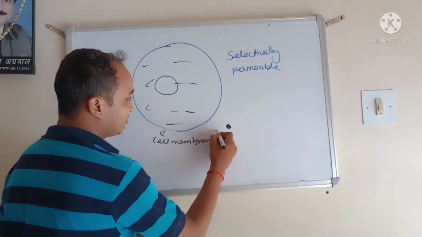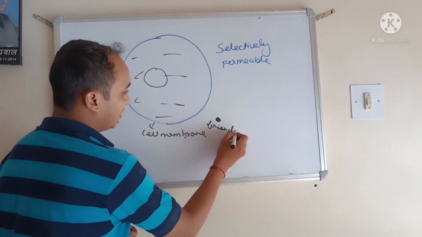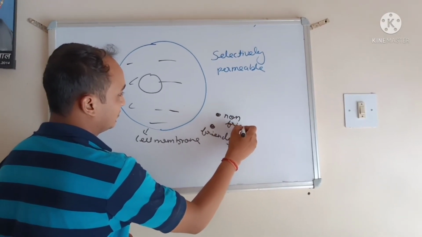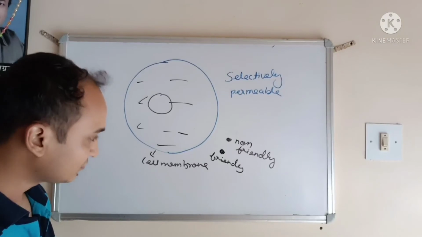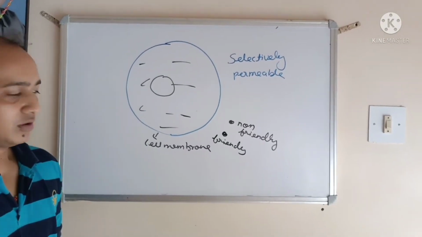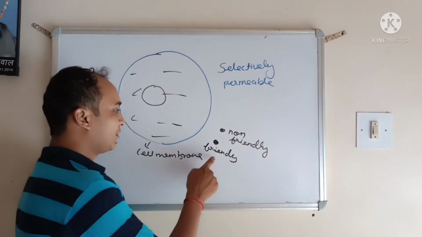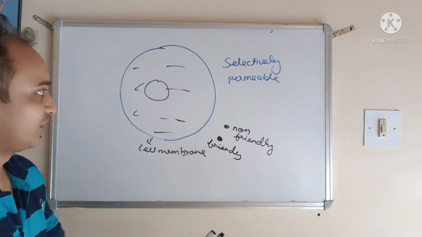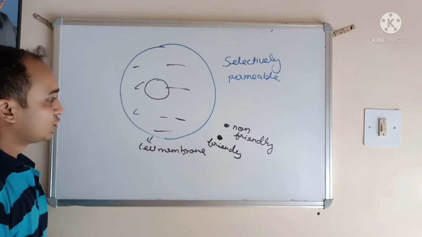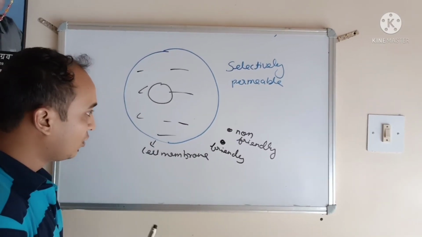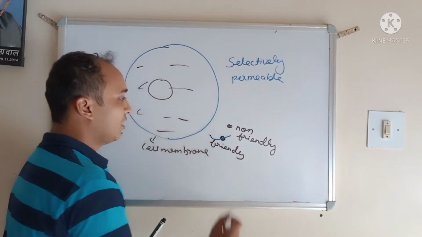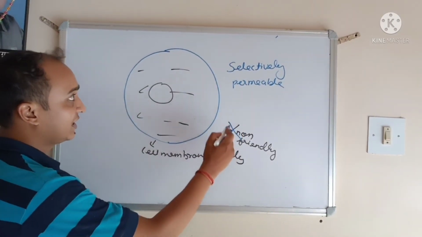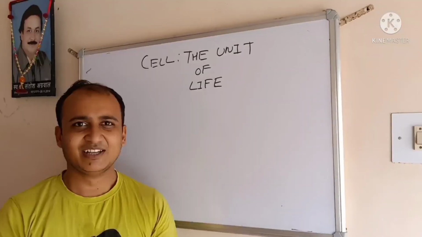Selectively permeable means, if there are two types of food or pathogen, one friendly and one non-friendly, and they have to enter, the cell membrane will allow only friendly food or pathogen to enter. It will not allow the non-friendly. That is known as selective.